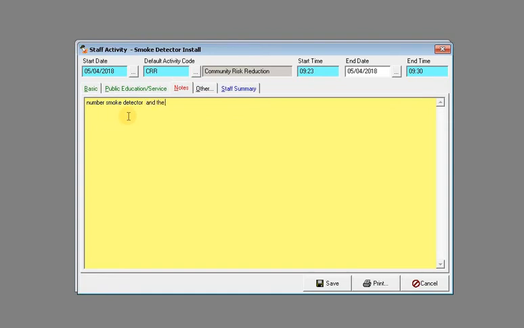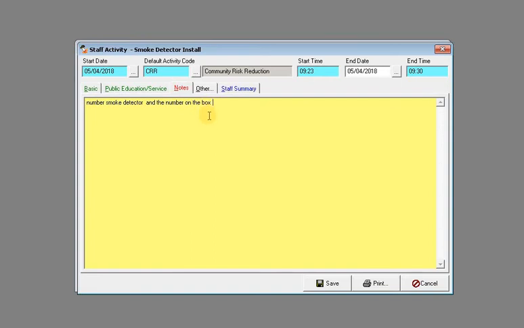And the number on the box, so that the training officer can verify what smoke detectors went to what locations. He has to keep up with that for the state level, and so you need to add the numbers in the notes section.